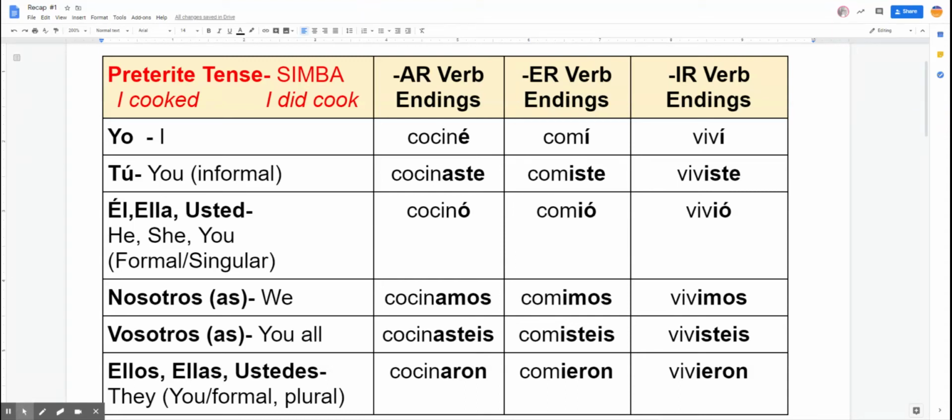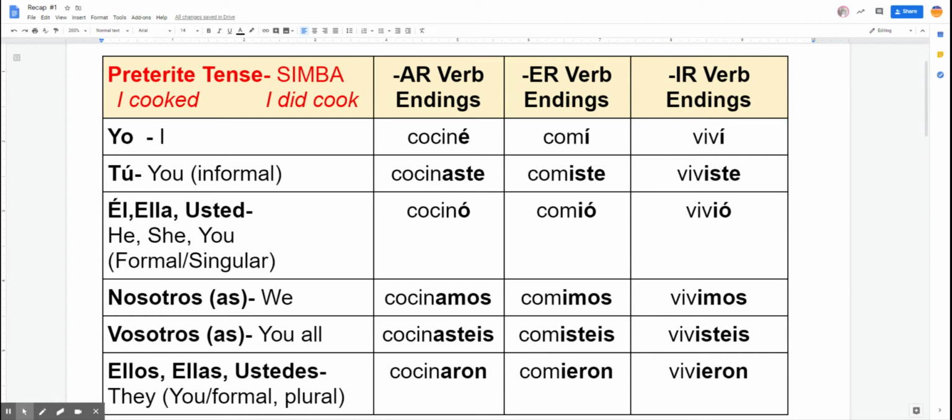So let's recap what we have learned over the last several weeks before we move on to more irregular verbs. We learned that the preterite tense is used for completed actions, things that happen and are done and over with. And we remember it with SIMBA.